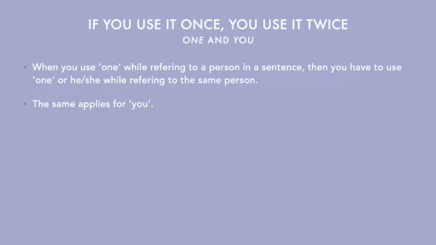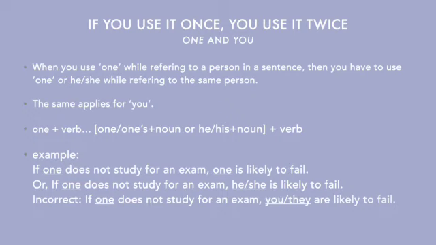And if you are not able to remember it, just think about it logically. In case of you, what would you do? You would use the same pronoun again. And now we will look at some examples. But first, see the sentence structure. So it would be one plus verb, then one or one's plus noun, or he or his plus noun plus verb. And then the sentence will continue.